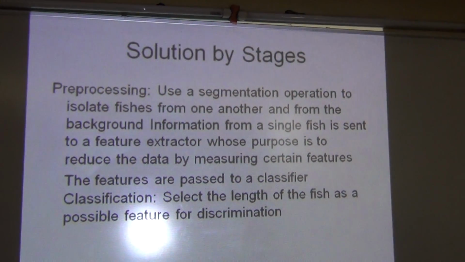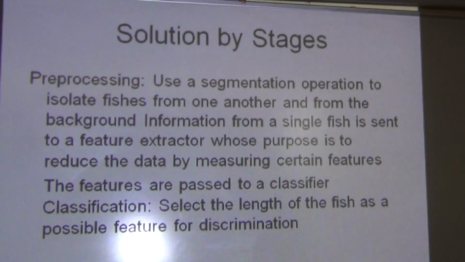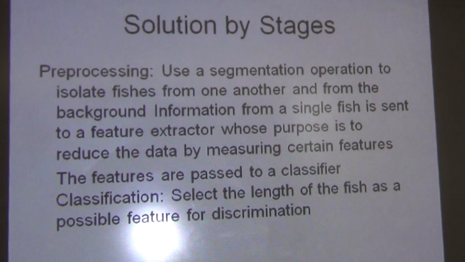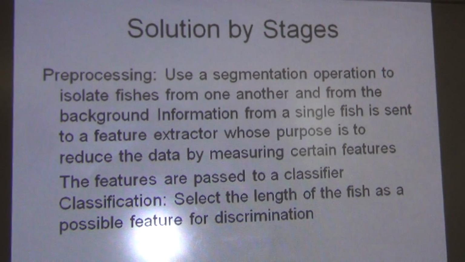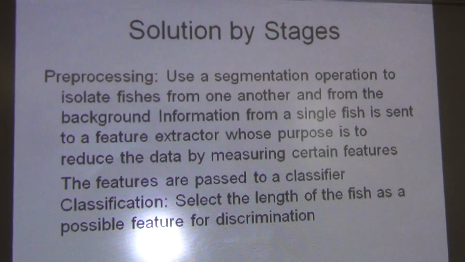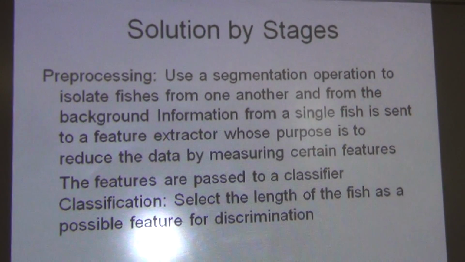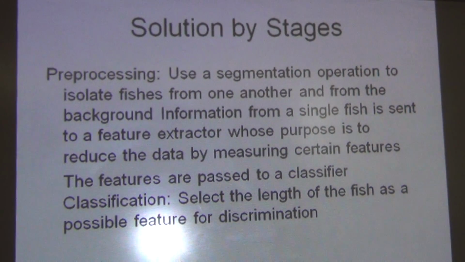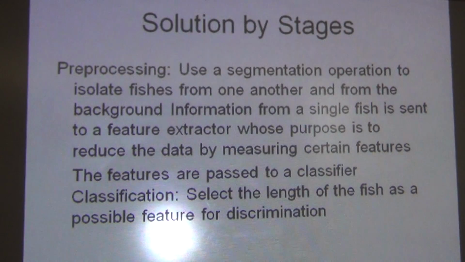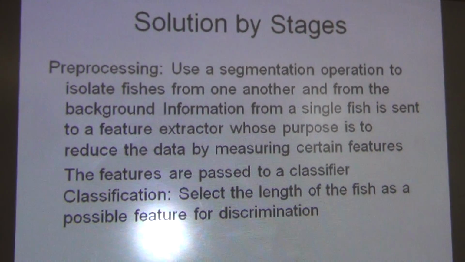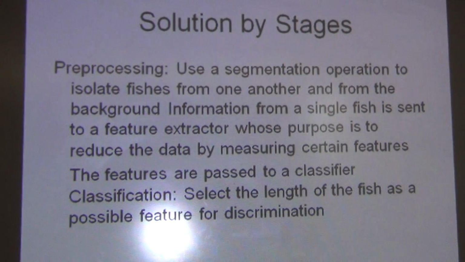Step-by-step solution: in pre-processing, some segmentation operations are used. They isolate fishes from one another and from the background also. Each single fish is sent to the feature extractor. Its purpose is to reduce the data by measuring certain features. The features are passed to the classifier. A classifier is a machine which is well trained and can classify different types of data.